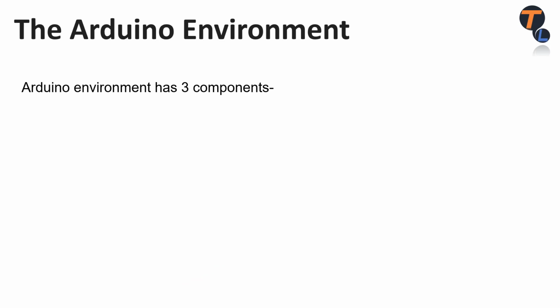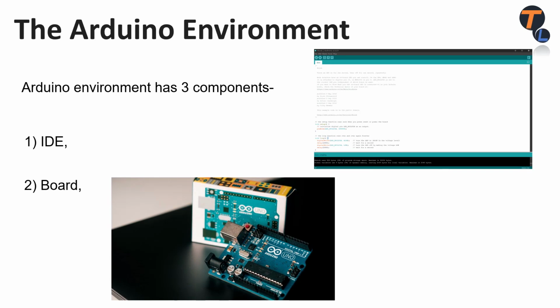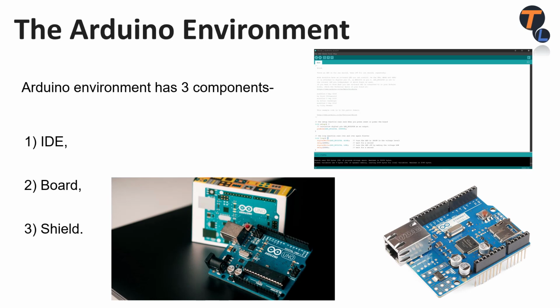In this video, our last topic is Arduino environment. What is environment? We know the environment is our surrounding or conditions in which a person, animal or plant lives or operates. Exactly like that, Arduino has some environment. Arduino's environment is made up of three components: Arduino IDE, Arduino board and Arduino Shield.